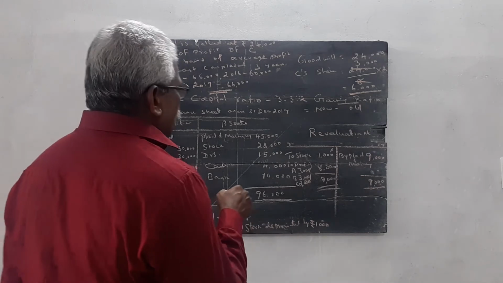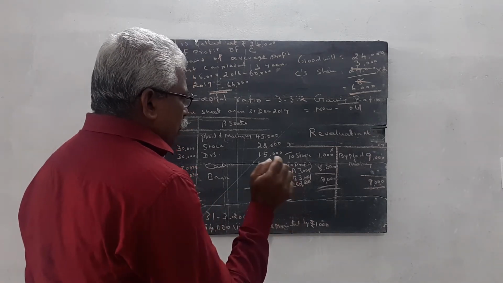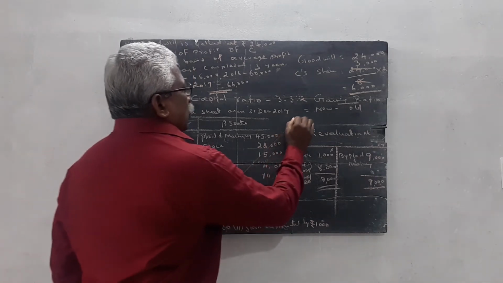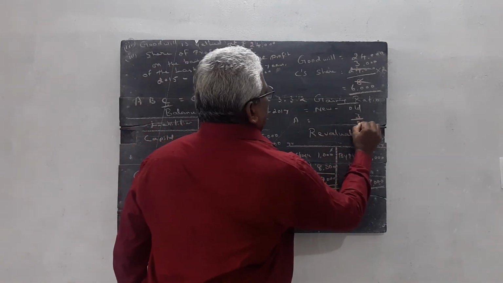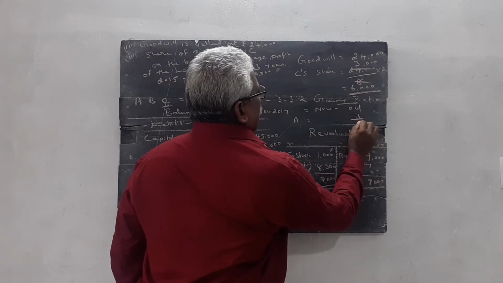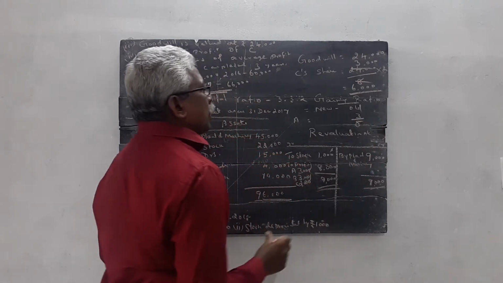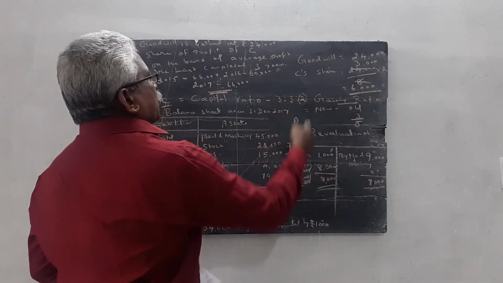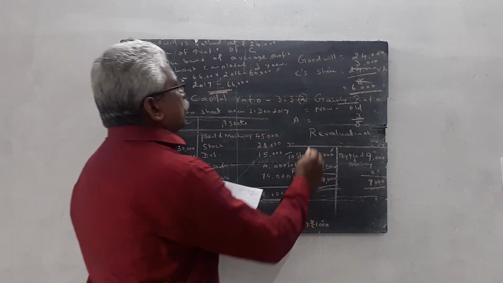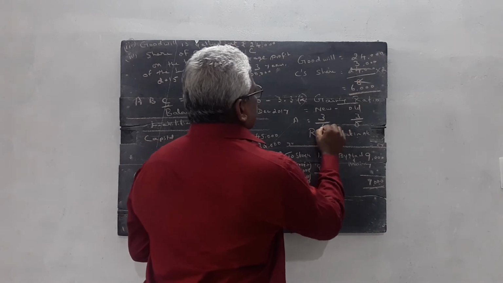How much is the new ratio? How much is the old ratio? Old ratio of A is equal to 3 by 8. What is the new ratio? C retires. The remaining portion is equal to 3 by 6.